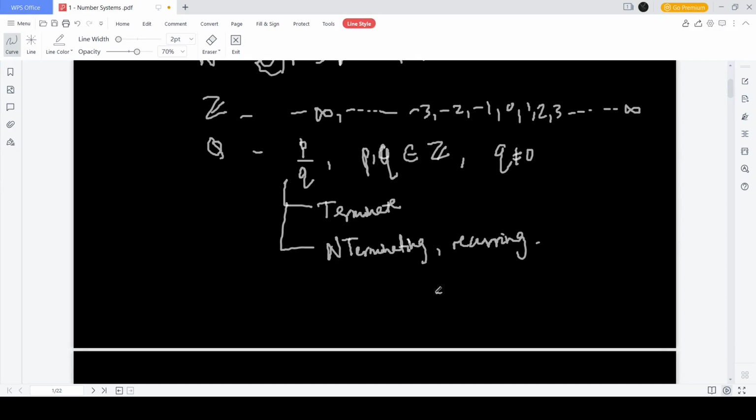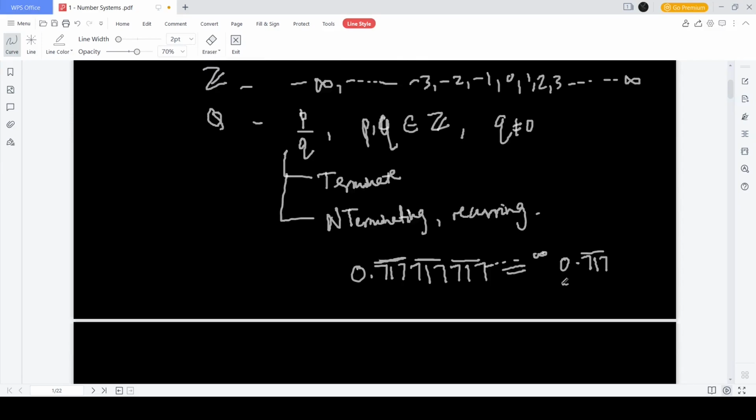What does recurring mean? See, if there's a decimal point, say 0.717717717 and so on, this is a recurring decimal where 717 is the repeating block. We can see it everywhere. If this goes on till infinity, we can still call it a rational number. It can be written as 0.717 bar. So this is how you categorize rational numbers.